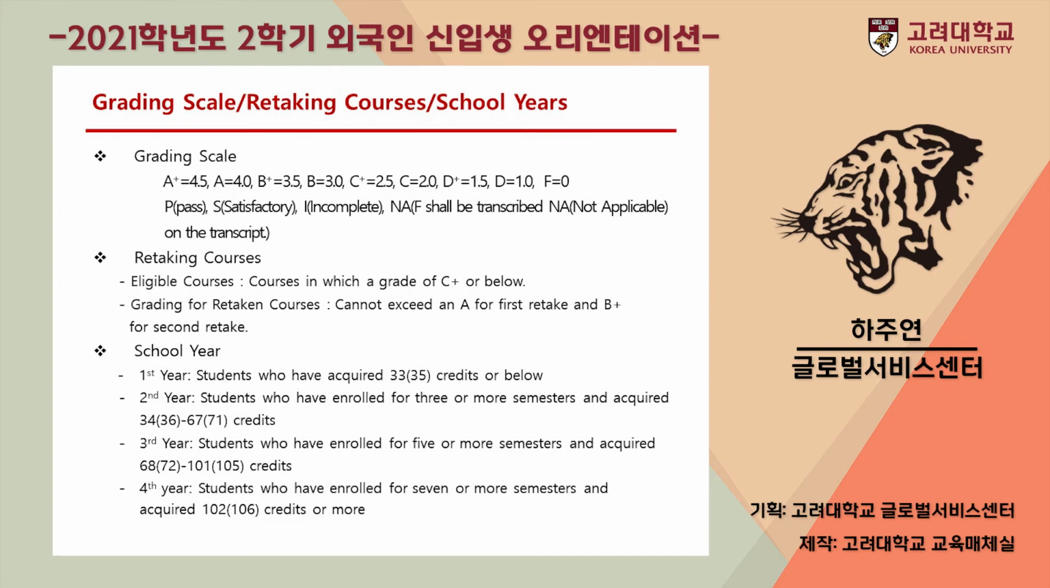Korea University assigns grade points to letter grades as shown on the slide. If you are unsatisfied with your grade, you may retake the course if your grade is C+ or below. If you retake the course for the first time, the highest grade you can achieve is A. If you retake the course for the second time, it will be B+. Student school year is categorized by the credits and their enrollments. So please check the school year category for the details.